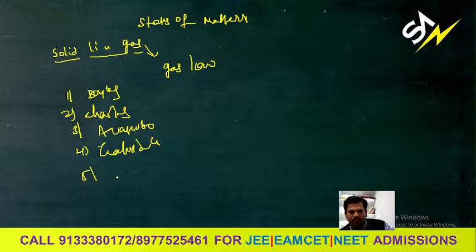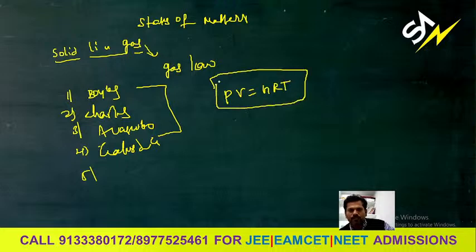Next. So by using these four, you can get this: PV is equal to nRT, the ideal gas equation.